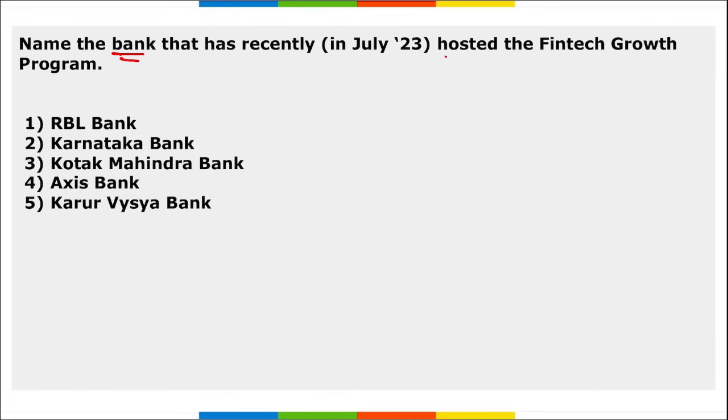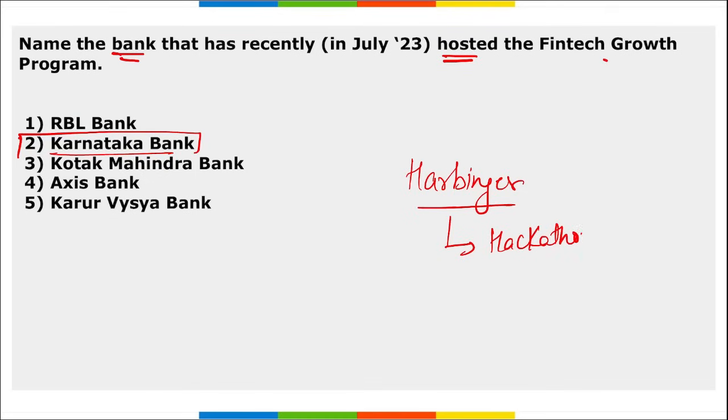Next, name the bank that recently hosted FinTech Growth Program. So this FinTech Growth Program was hosted by which bank? By Karnataka Bank. Right? The objective of this was to develop innovative business models that will provide seamless banking experience and offer complete product suite. Apart from this, if you remember, there was Harbinger. Harbinger was a hackathon. And this hackathon was launched by whom? It was launched by RBI. And this year in 2023, it was the 2nd edition of this Harbinger.